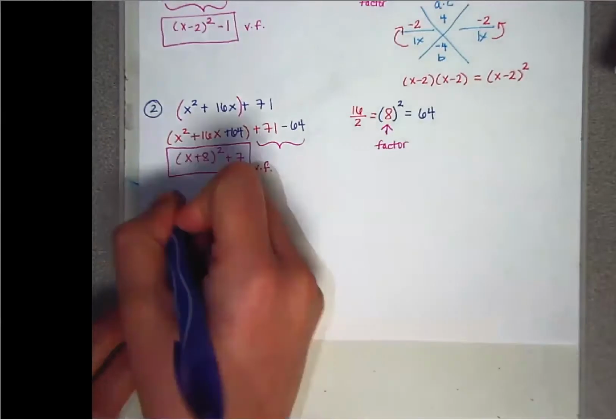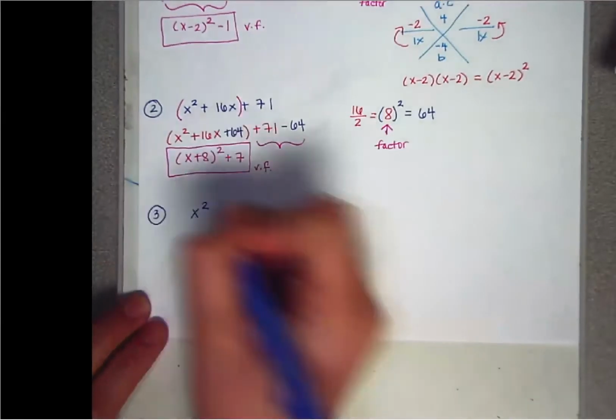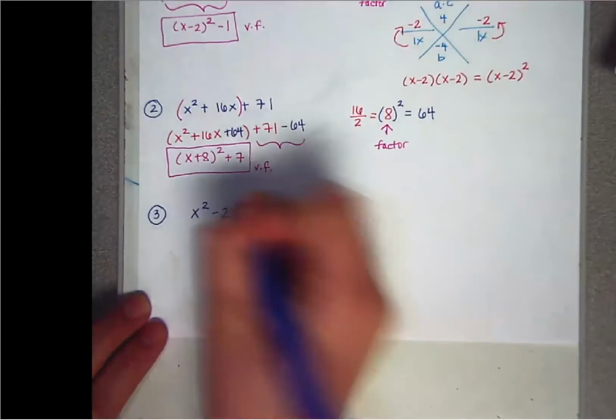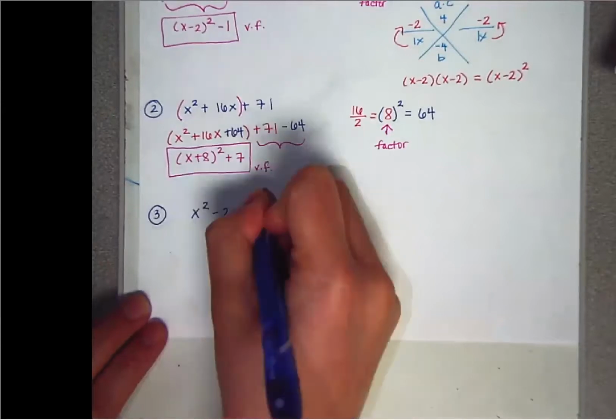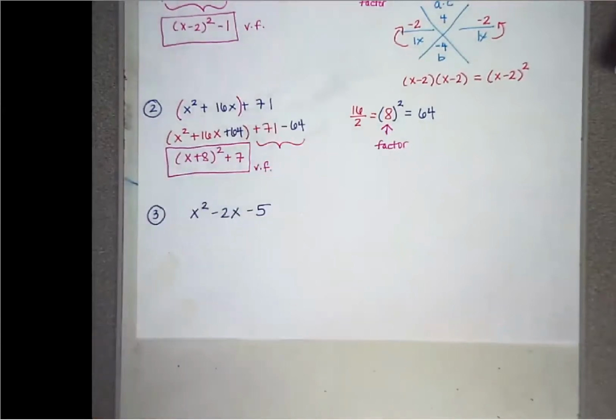So here we have x squared minus 2x minus 5. And if for some reason you don't have everything on the same side, if you have an equal sign, then you have to move everything to the same side before you start going.